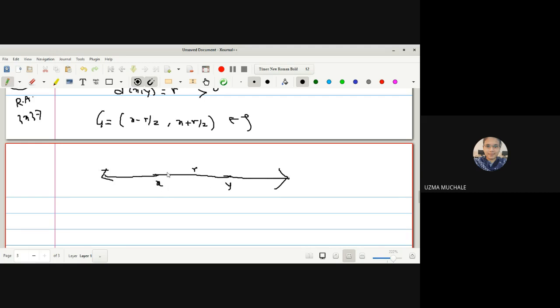So now we have to find out the open interval, that is we can say this r by 2 we can select. Okay, so I can say this is x minus r by 2, this is x plus r by 2, and here also we can select this is y minus r by 2 and y plus r by 2.